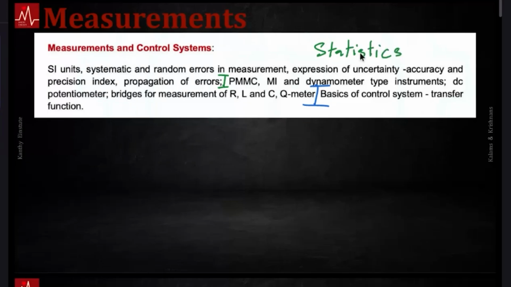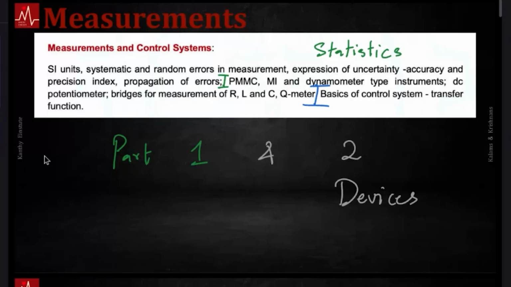Okay. And there is a second part where you have all the measurement devices: PMMC, MI, dynamometer, then DC potentiometer, bridges, right? AC bridges and all. So let's do measurements right now. And in fact, what we are going to do right now is this first part, part one. And then we'll have to do part two separately. So part two, I'm going to do devices.